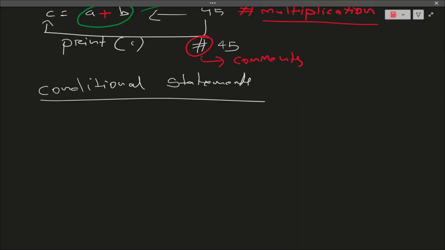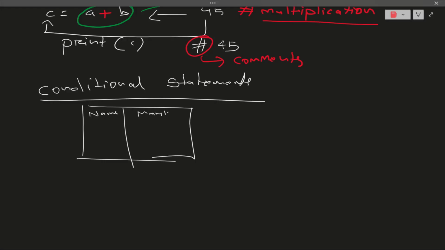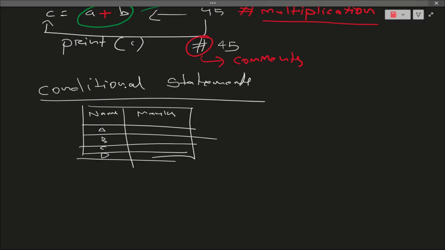Actually, whenever you are dealing with a lot of conditions, suppose there is a data. Let me create a table. Here I am having name. Here I am having marks. And this is A, this is B, this is C, this is D. These all are the names. And I'm taking the marks as 40, 90, 30, 60.